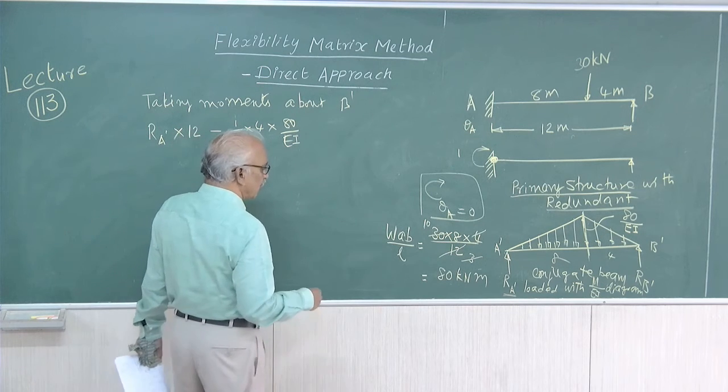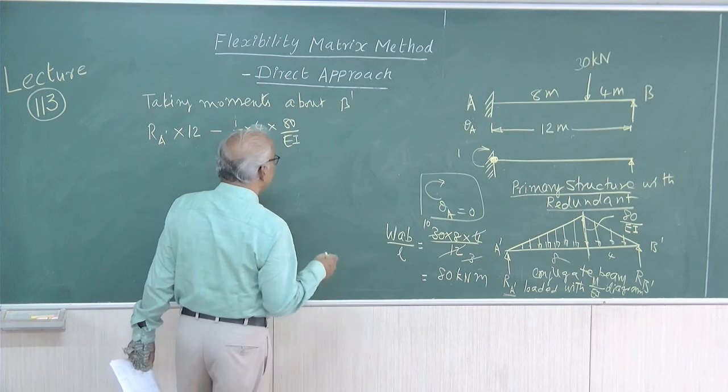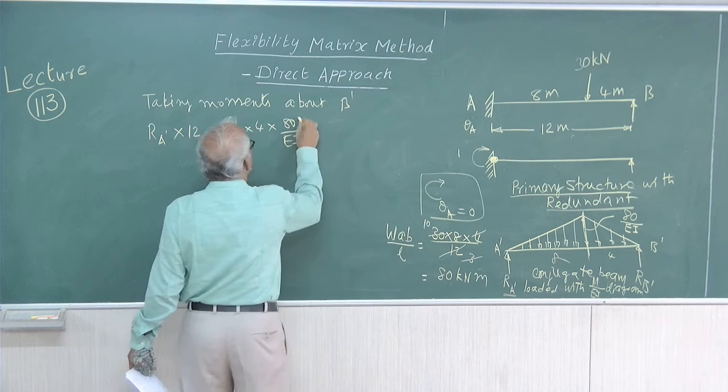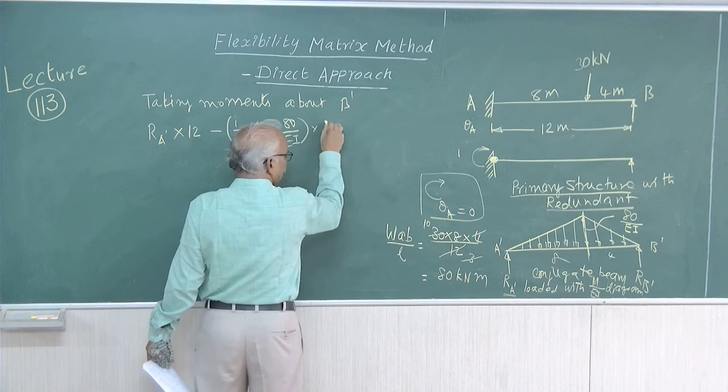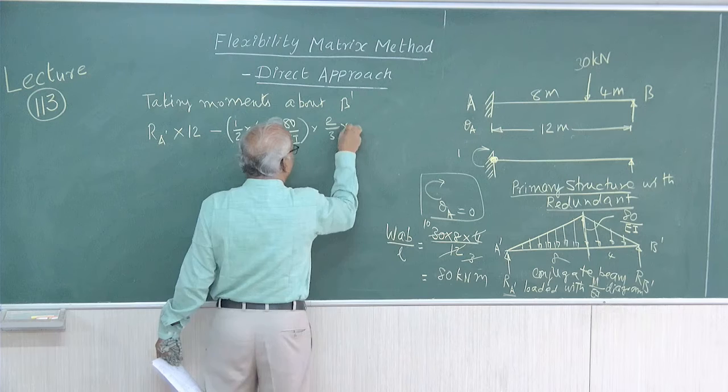So, we are finding out the moment about B dash.